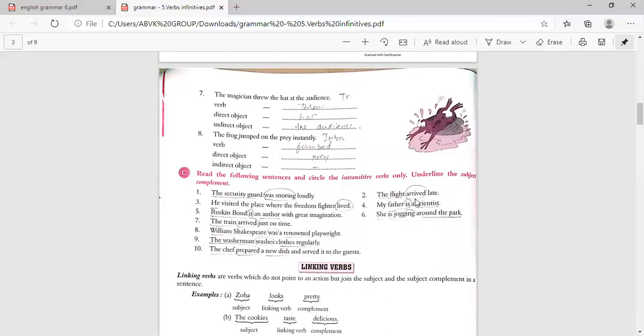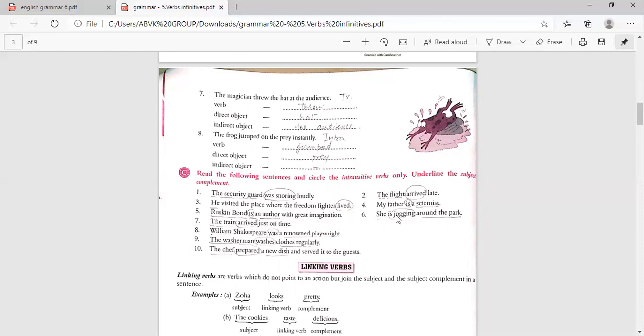Then my father is a scientist. So is, that is verb, that is intransitive verb, and a scientist, that is subject complement. The next one is Ruskin Bond is an author with a great imagination. So is, that is intransitive verb. Then author is a complement, and Ruskin Bond and author both are. So that is subject complement.